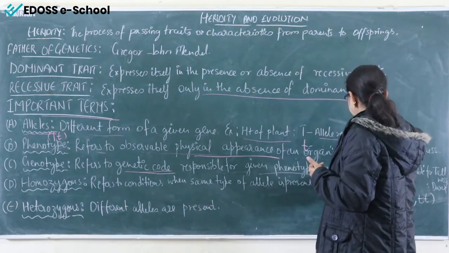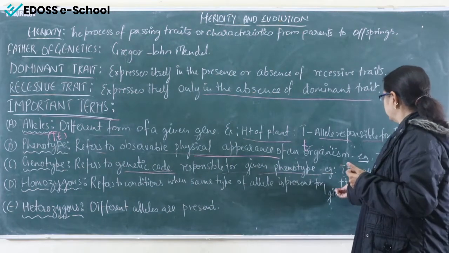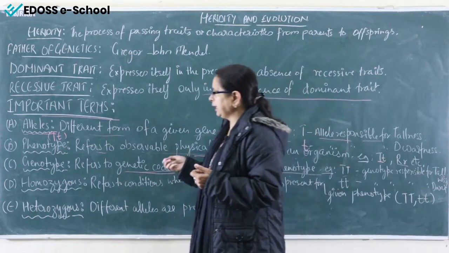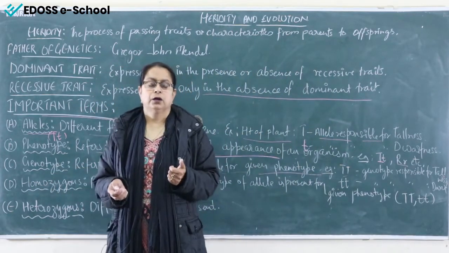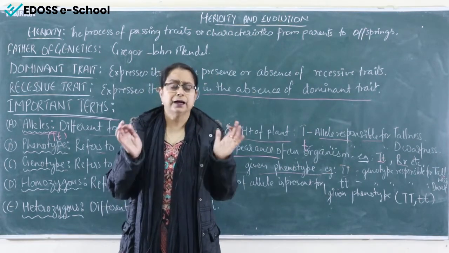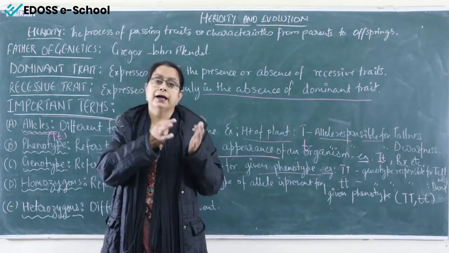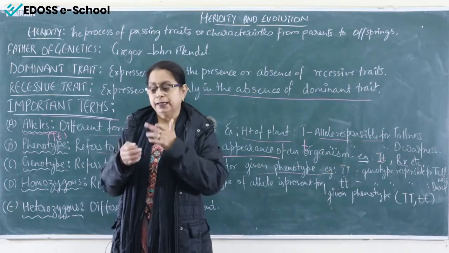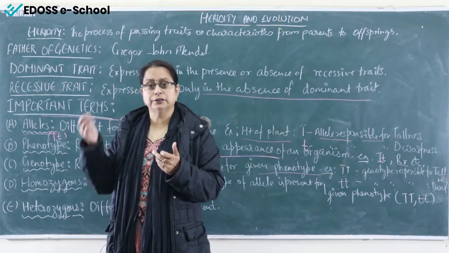So capital T is the genotype responsible for the tallness, small t is responsible for the dwarfness. Now the fourth one is the homozygous. Homo means what? Identical. Homozygous means the type of genes that are identical. That is the pure one. That we can explain later on in this chapter or in the further classes.